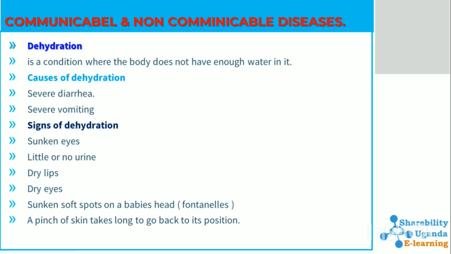Signs of dehydration. What are the signs of dehydration? How can you tell someone is dehydrated? Dehydrated people have sunken eyes, little or no urine, dry lips. The lips are dry. Dry eyes, like the eyes are very dry, they don't have any tears. Sunken soft spots on a baby's head, what we call the fontanelles. A pinch of skin takes long to go back to its position.